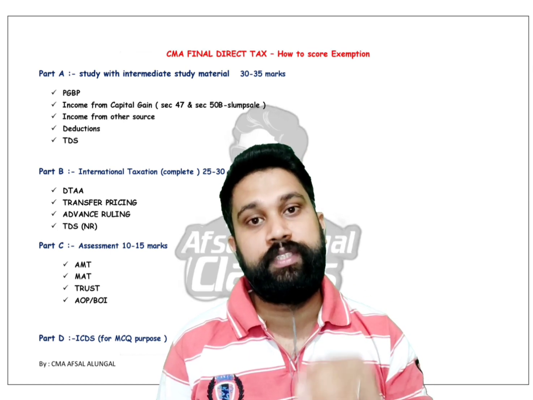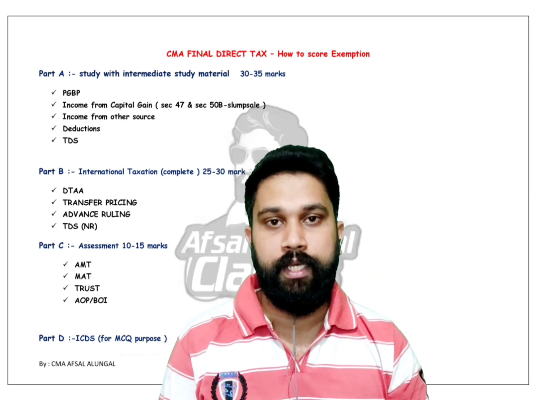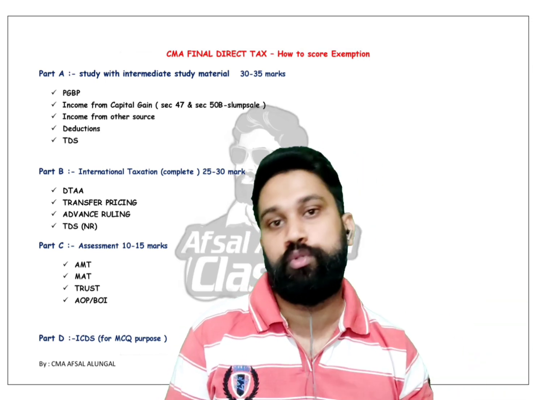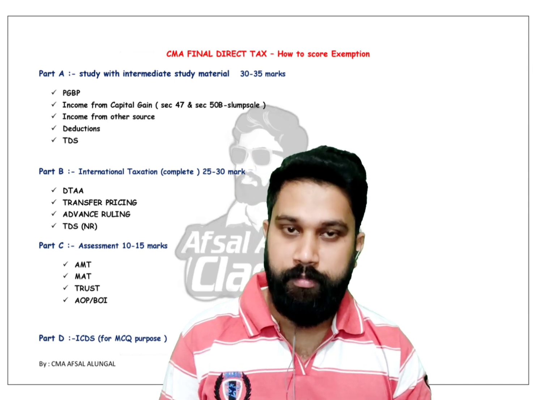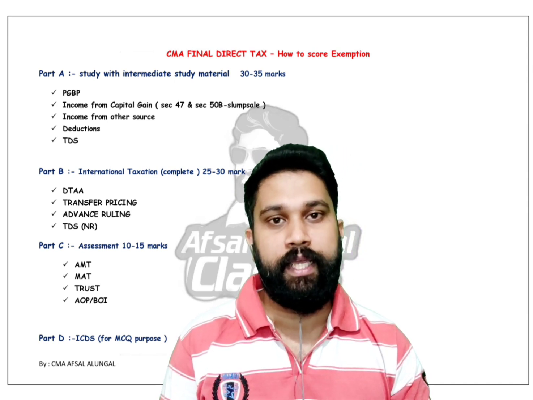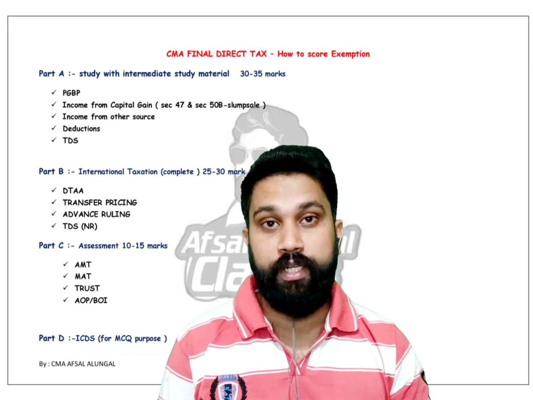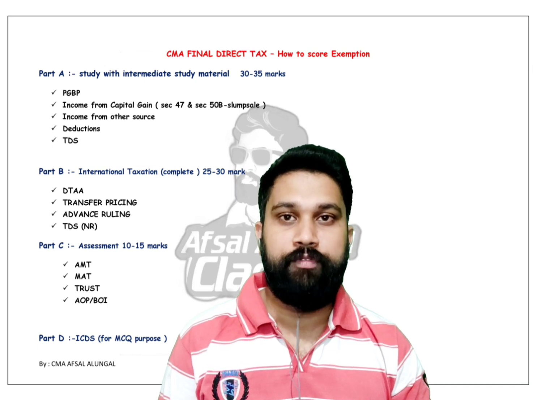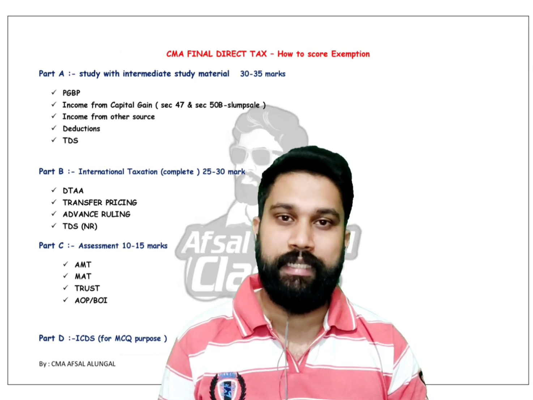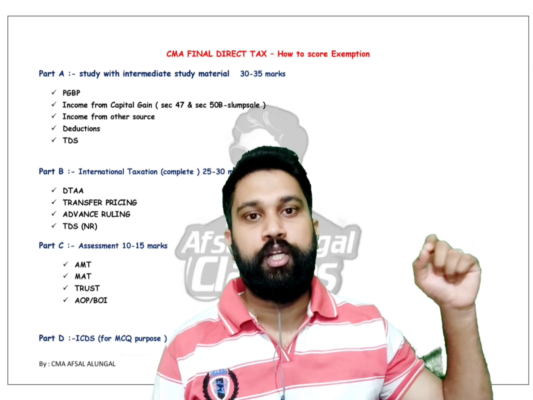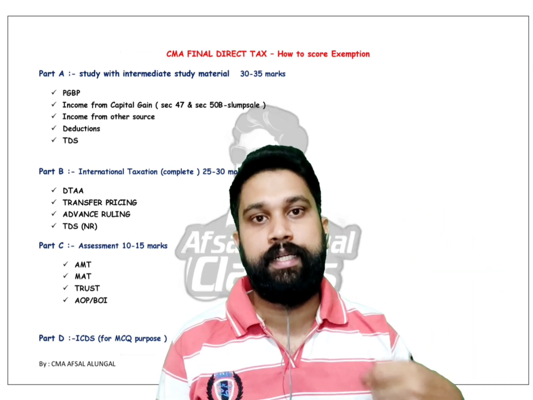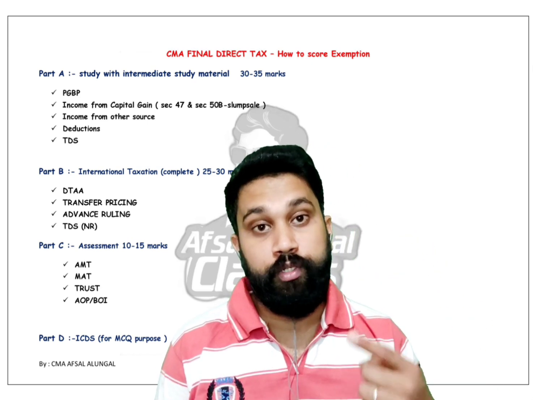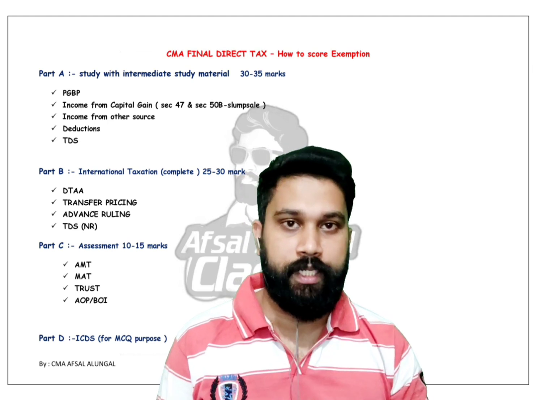These areas you should study from your intermediate study material, because in final the questions will come from the intermediate portion also, like PGBP, income from capital gain, especially section 47 and section 50B, that is slump sale, and income from other sources, deductions and TDS. I listed out each and every topic that the institute asked repeatedly in the examination. You can see on the screen. So Part A, you should study from your intermediate study material.